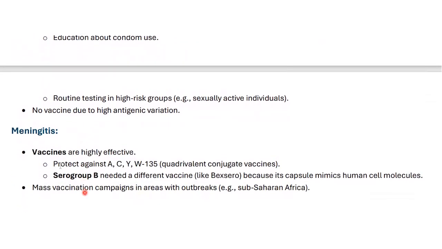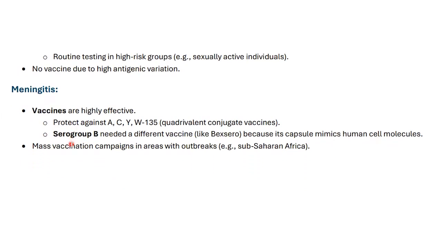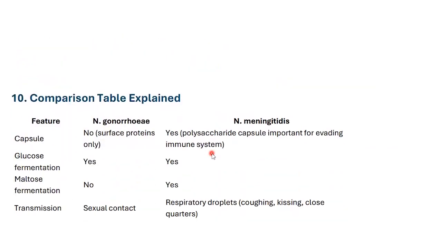In case of gonorrhea there is no vaccine; in meningitis, vaccines are highly effective. ACYW135 quadrivalent conjugate vaccines protect against four different serogroups of the bacteria. Serogroup B needs a different vaccine, like Bexsero, because its capsule mimics human cell molecules. That is again for serogroup B. Mass vaccination campaigns are used in areas with outbreaks, such as sub-Saharan Africa.